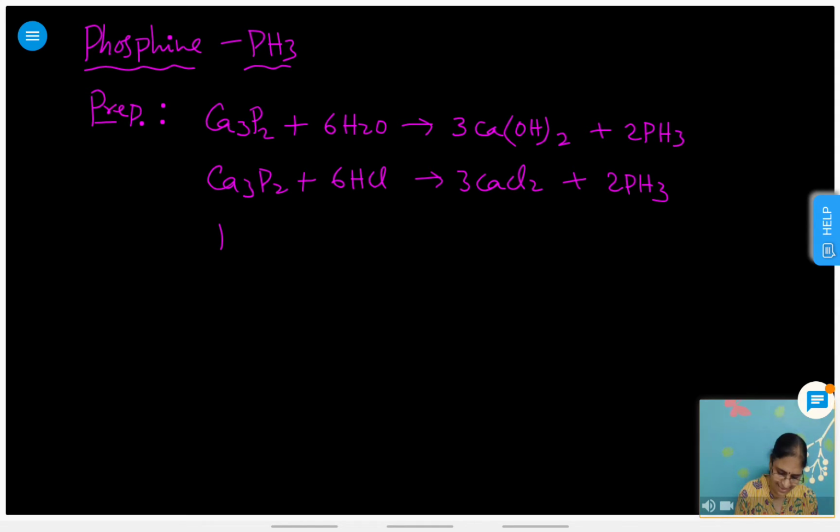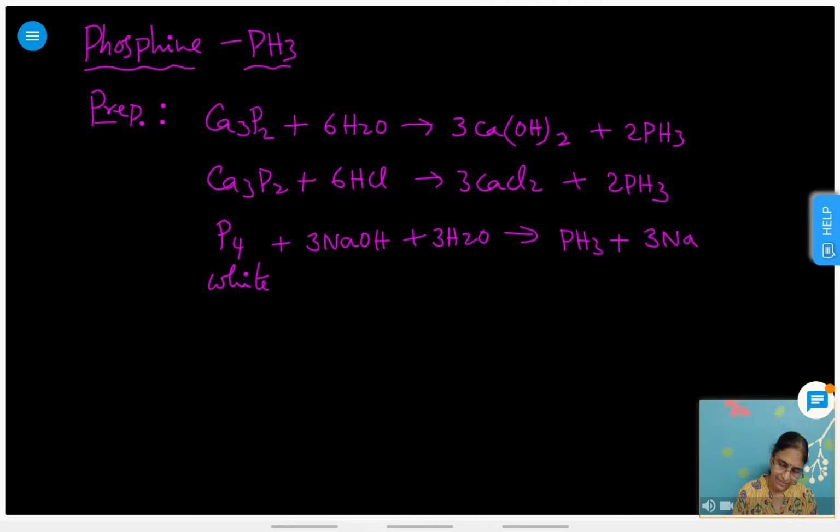And one more method is there, that is white phosphorus. White phosphorus on reaction with alkali, like 3NaOH plus 3H2O, gives rise to PH3 plus 3NaH2PO2, sodium hypophosphite. So here PH3 is formed.